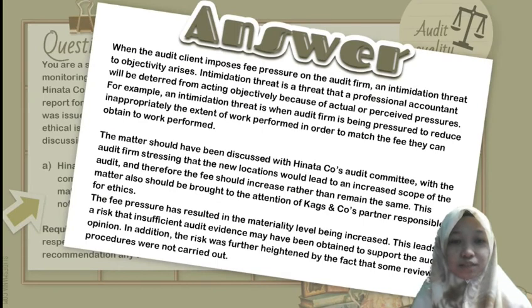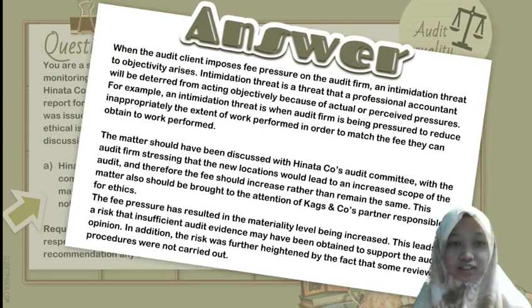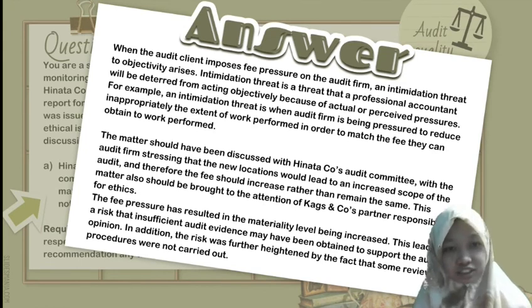When the audit client imposed a fee pressure on the audit firm, an intimidation threat to objectivity arises. Intimidation threat is a threat that a professional accountant will be deterred from acting objectively because of actual or perceived pressure. For example, an intimidation threat is when an audit firm is being pressured to reduce inappropriately the extent of work performed in order to match the fee that can be obtained to work